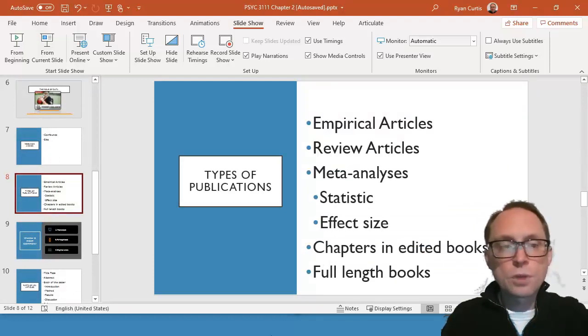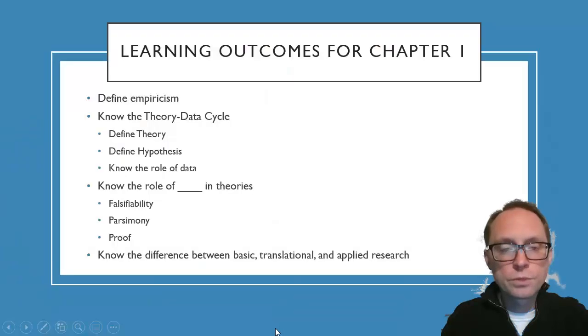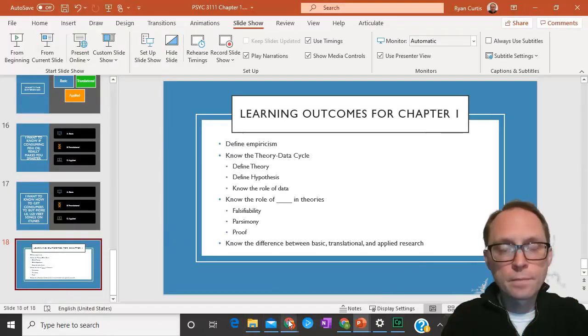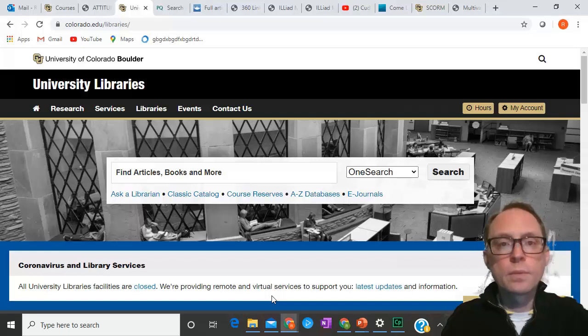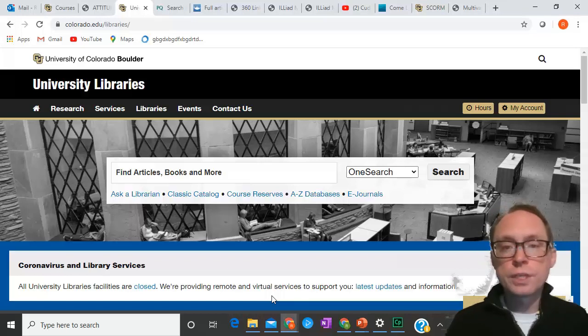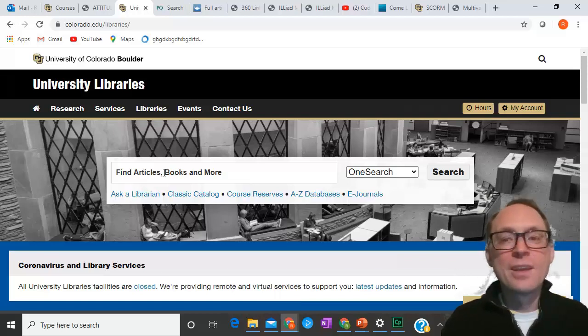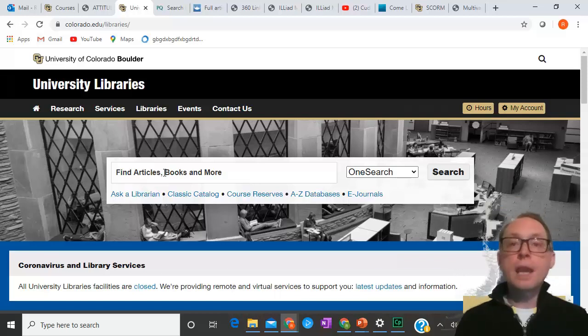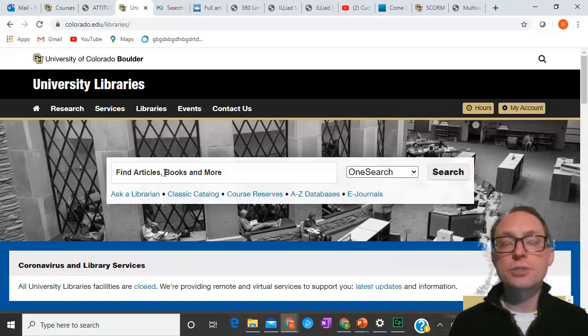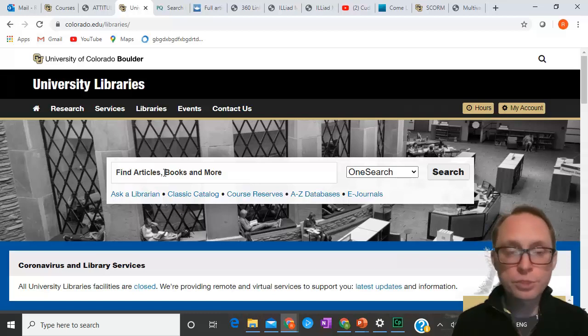All right, here is the university's library website. I hope you're associated with this, you know what we're talking about. One thing that you should know is that if you're on campus, you will automatically have access to full-length journals, etc. But if you're off campus, then you need to sign in in order to do this. Now, you'll be able to do searches, etc., but you can't have access to a lot of things if you're not signed in.